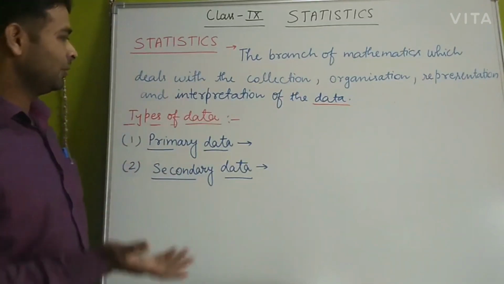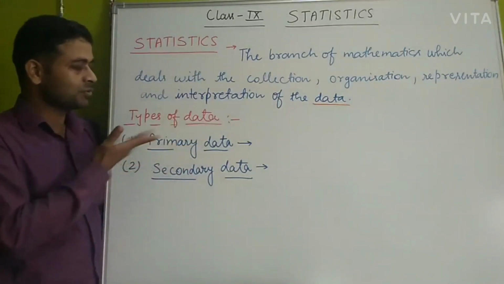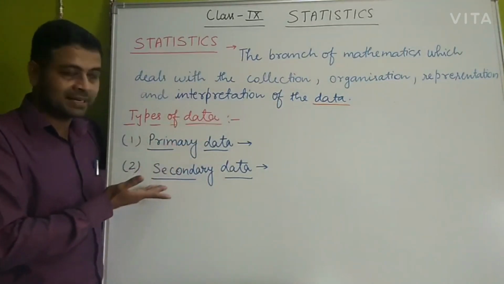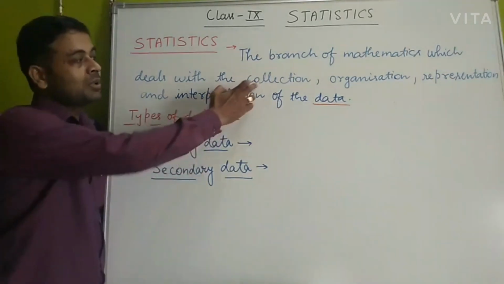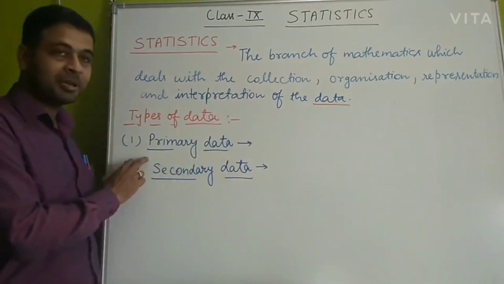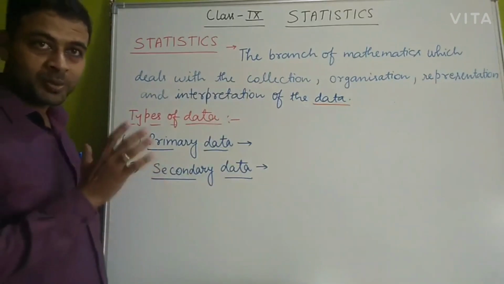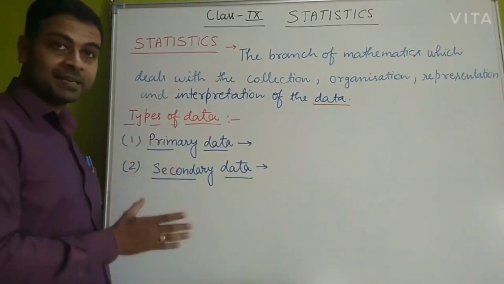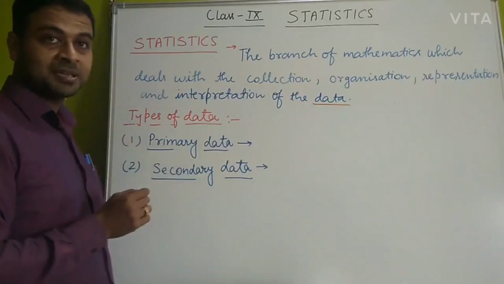Now the data is of two types, primary and secondary. This is on the basis of how the data is collected. I'll explain what is primary data. Primary data is basically that data which is collected by the investigator himself for a special purpose in his mind.